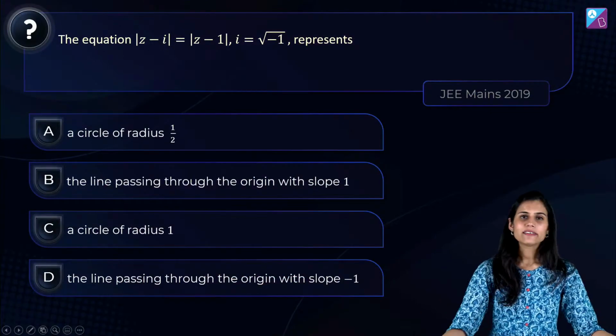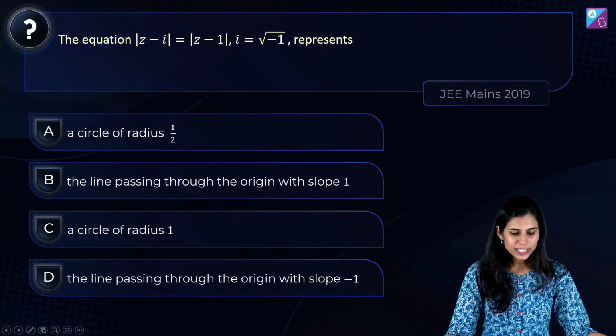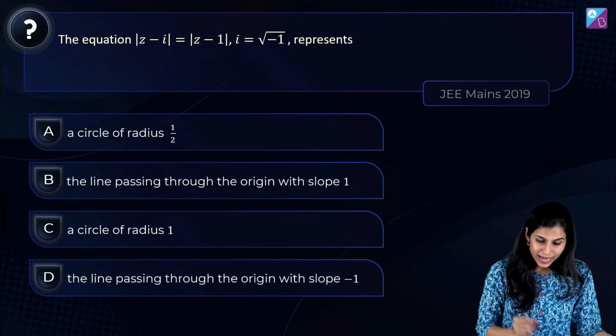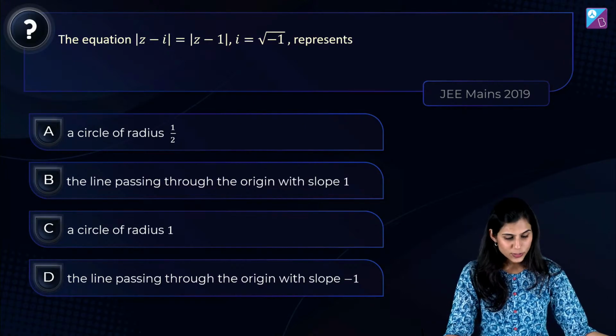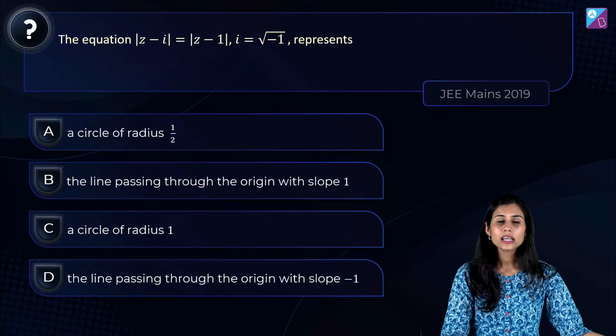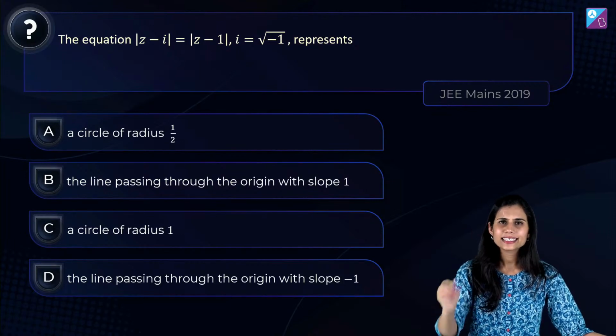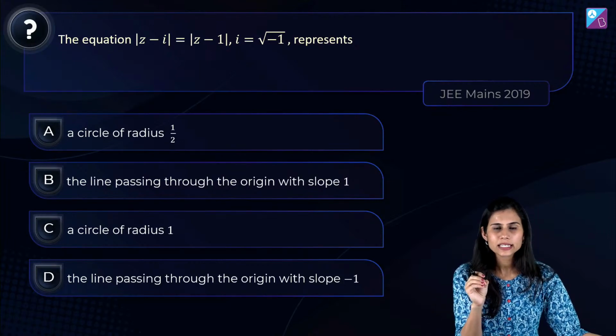Come on, come to this question. Mod of z minus iota equals mod of z minus 1, where iota is root over minus 1, represents what out of the given 4 options? It is a very easy question. It is directly based upon a concept.